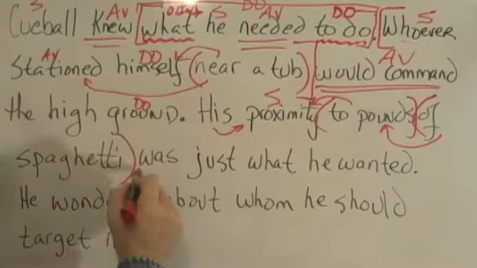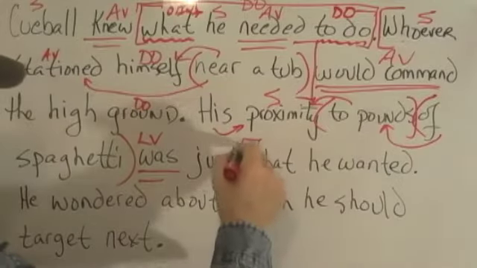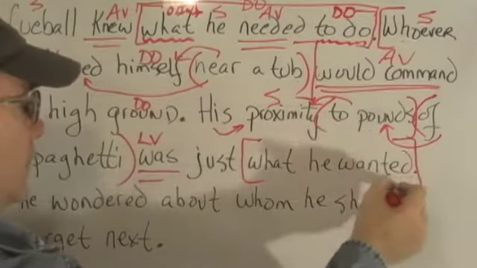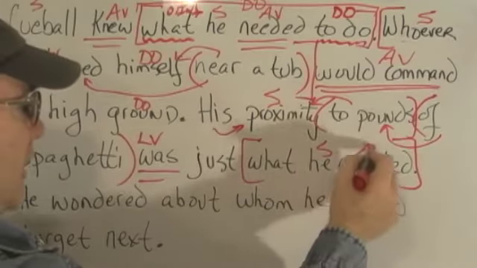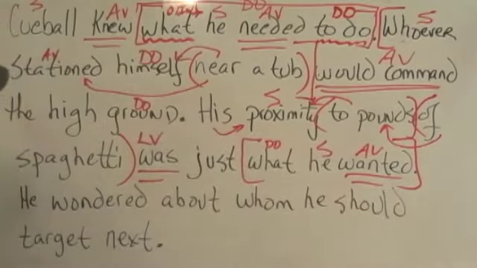Proximity was, we've got a linking verb, so I'm thinking about linking constructions. And then what he wanted, I see this. Unit of meaning. He, action verb, direct object. He wanted what? Now, this entire relative clause, what he wanted, is functioning as the proximity equals what he wanted.